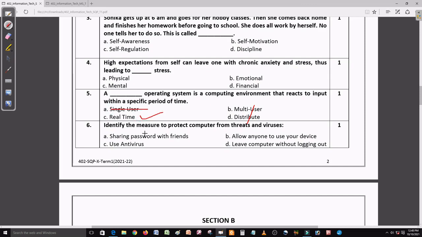Now come to question number 6. Identify the measure to protect computer from threats and viruses. So how can we protect our computer? Sharing password, no. Allowing one to use devices, no. Leave computer without logout, no. Use antivirus. So this way, use antivirus is the right answer.